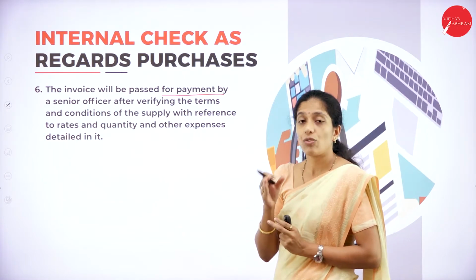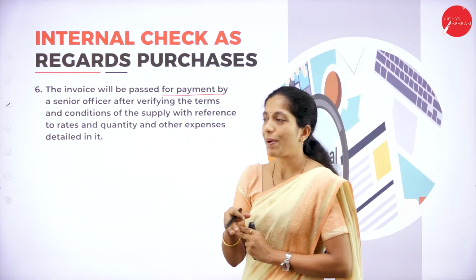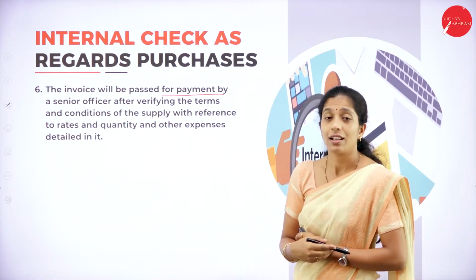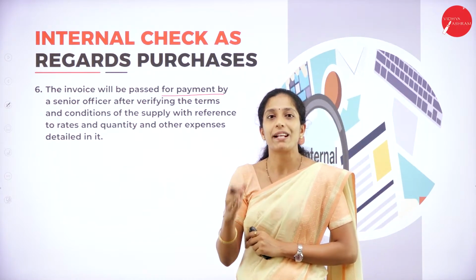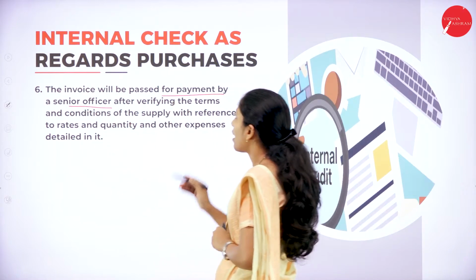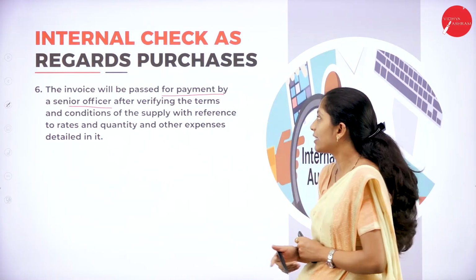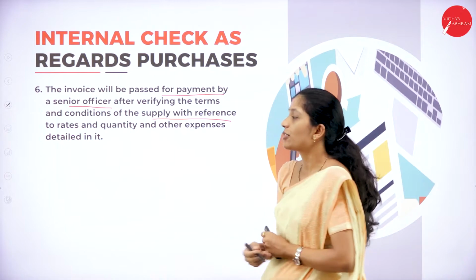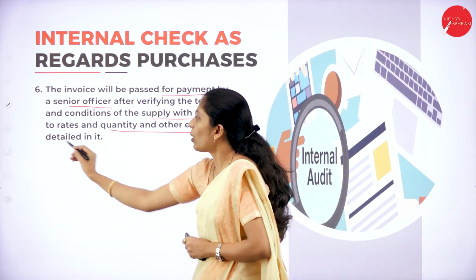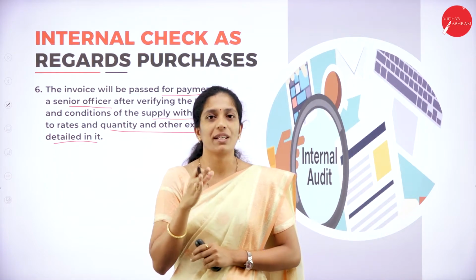Now this invoice is in the hands of the accounts department. Now what will they do? The invoice will be passed for payment. It will be passed for payment to the supplier by a senior officer after verifying the terms and conditions of supply with reference to rate, quantity and other expenses. Now in the accounts department there will be a senior officer.